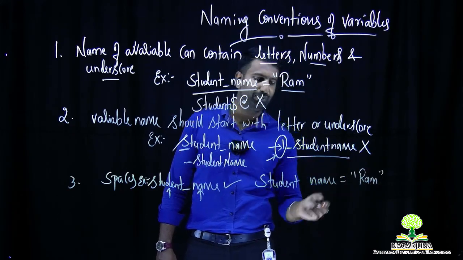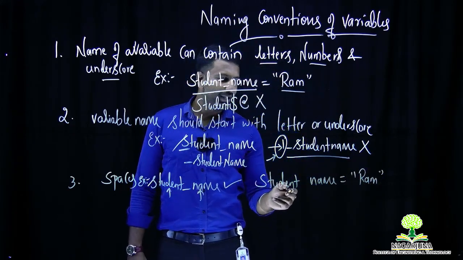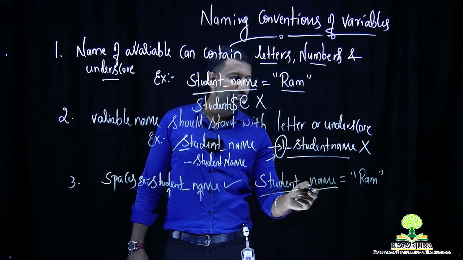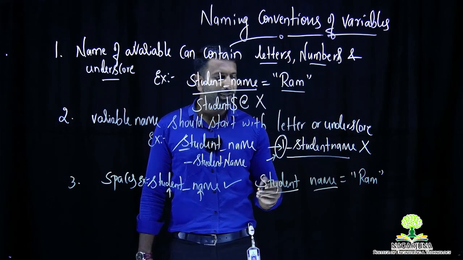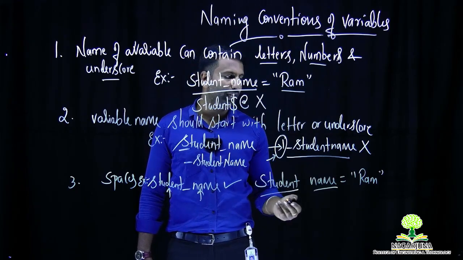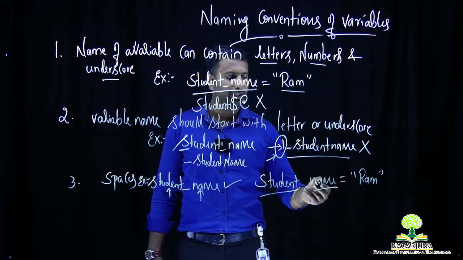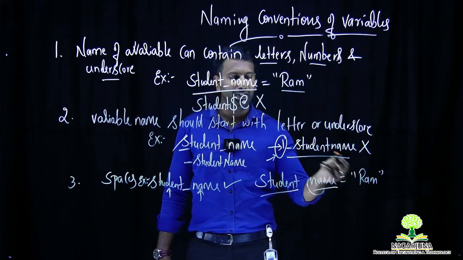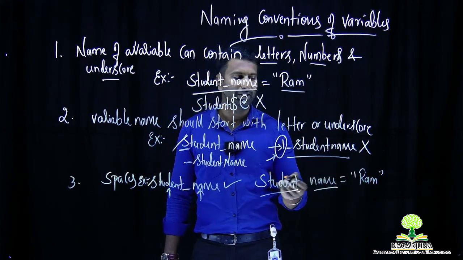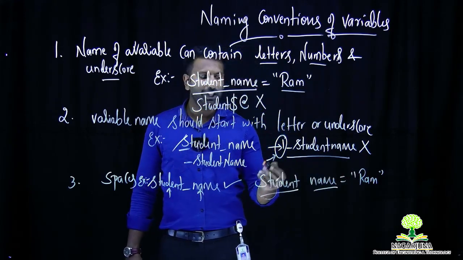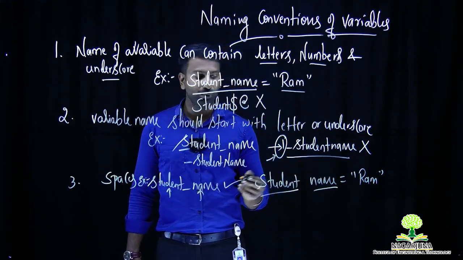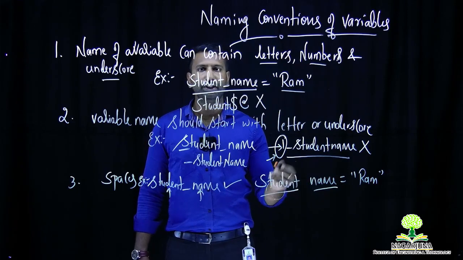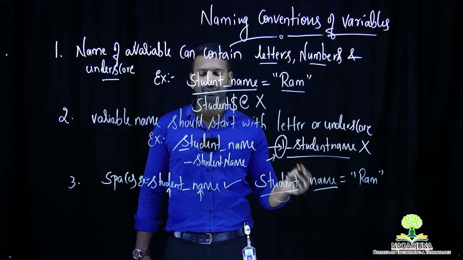You just observe here, student is a separate word and name is a separate word. There is a space between them. When there is a space, your interpreter gets confused whether Ram should be assigned to the variable name or to the variable student. It is treated as two different variables, not as a single variable. That's why rule number 3 says you can't have any spaces in variable names.